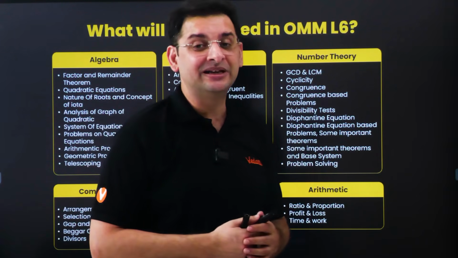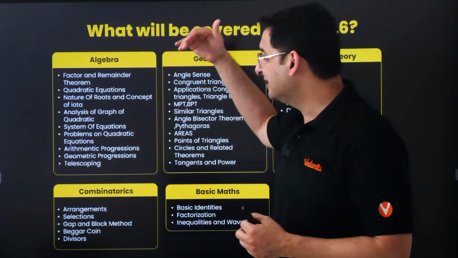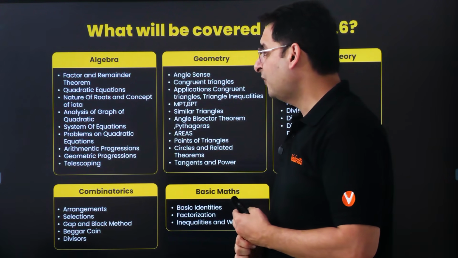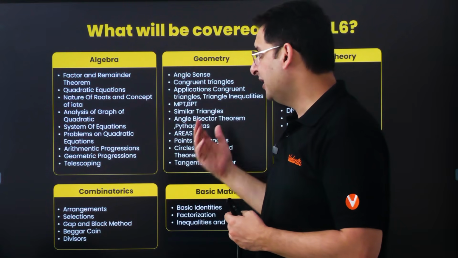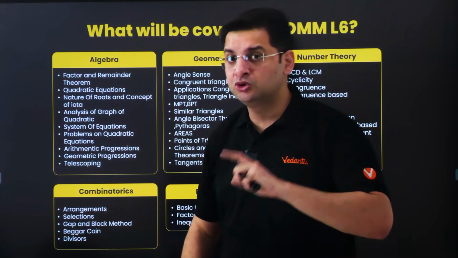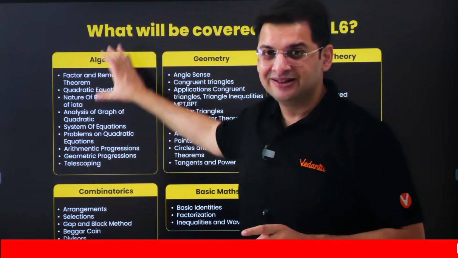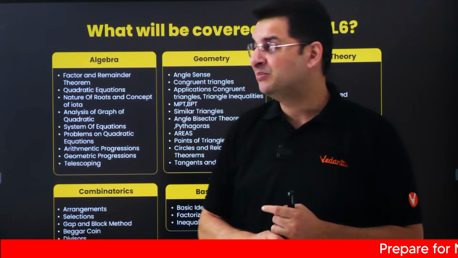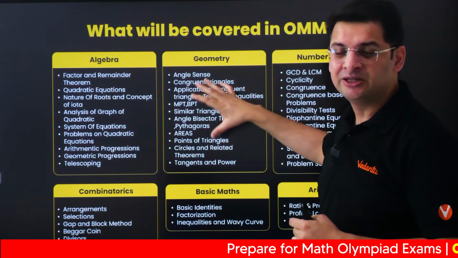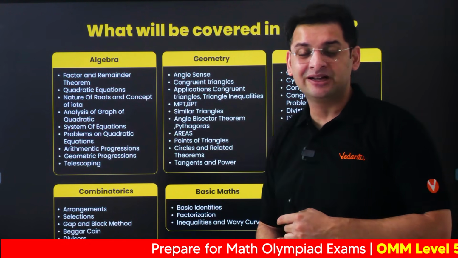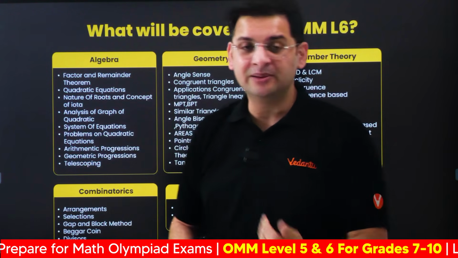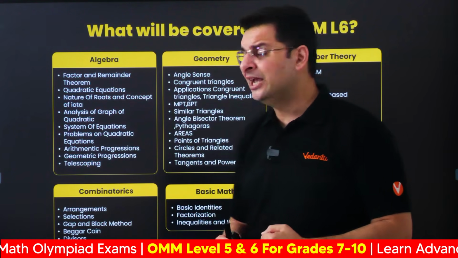A lot of topics have been rationalized. For example, in algebra: factor and remainder theorem, quadratic equations, nature of roots, graph of quadratic equations, AP, GP, telescoping. Entire algebra and entire combinatorics are also part of your JEE preparation, so these topics are directly there. And then we have geometry, and everything related to Euclidean geometry is going to get covered, because geometry forms a very important part of exams like AMCs and IOQM.